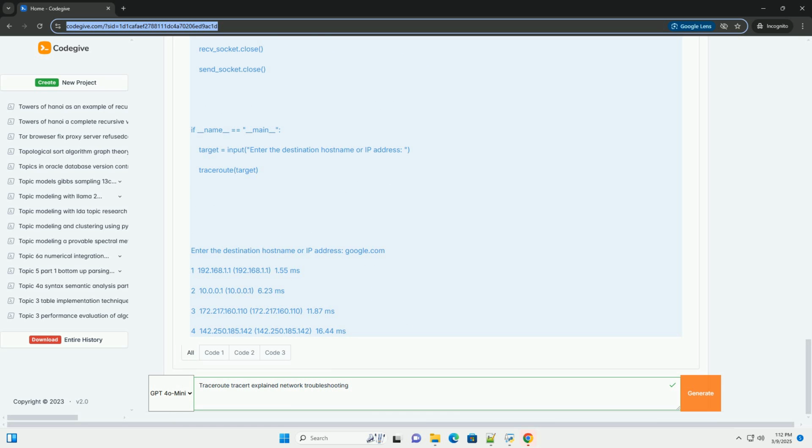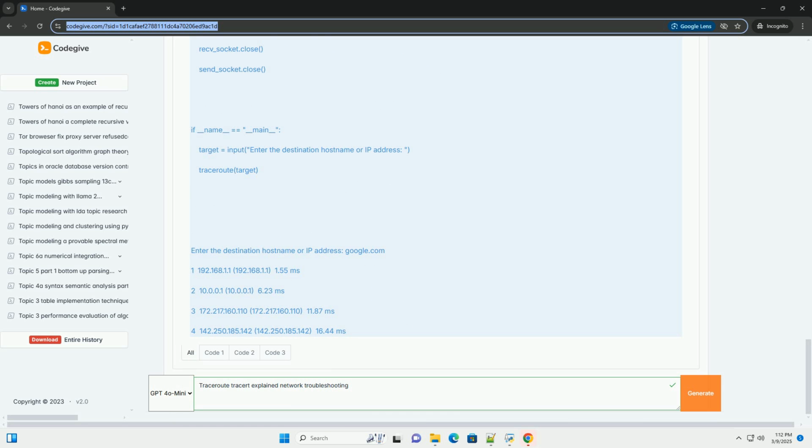If a socket.timeout exception occurs, it means that no response was received within the timeout period, so it prints * timeout. Increments the TTL value. Closes both sockets.